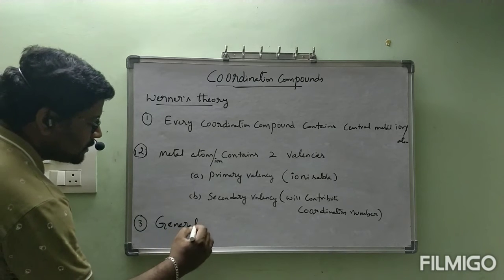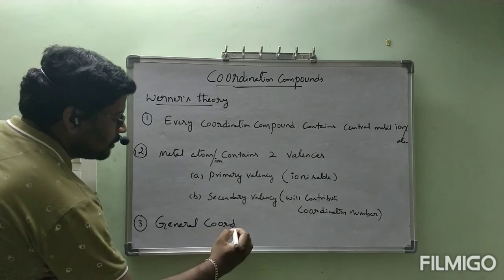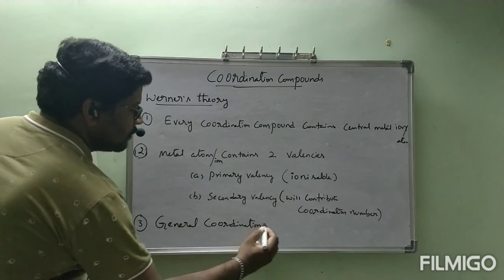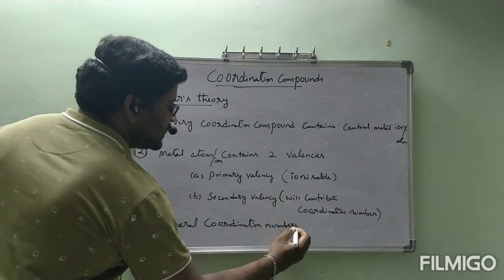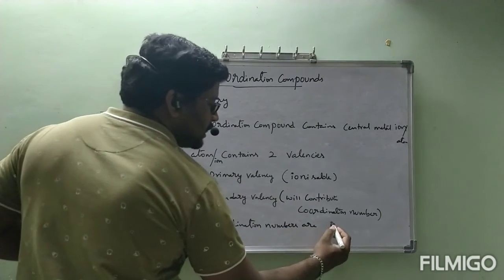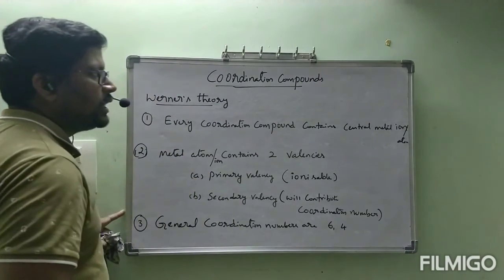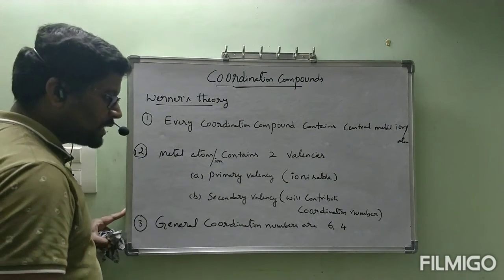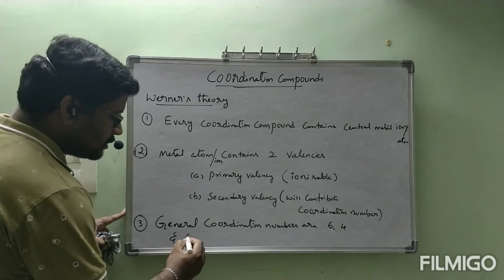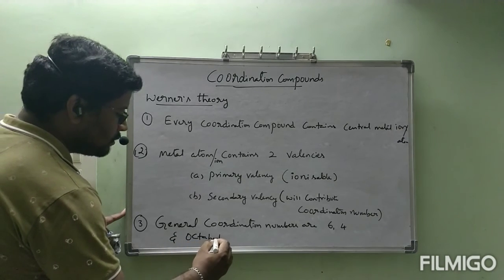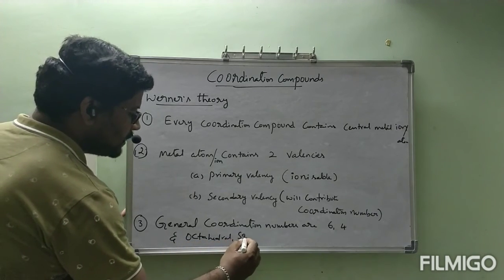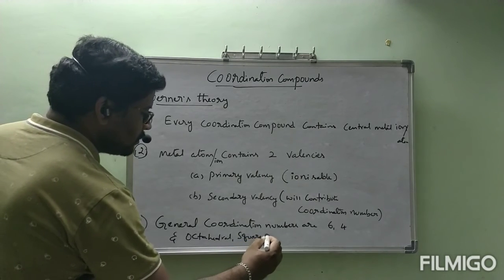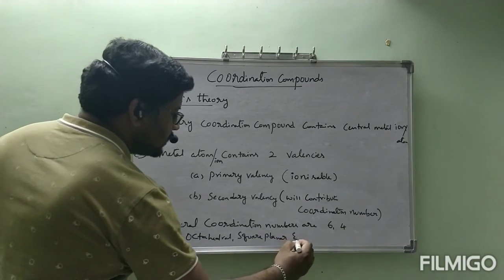General coordination numbers in our coordination compounds are 6 and 4, and the shapes are octahedral, square planar, and tetrahedral.